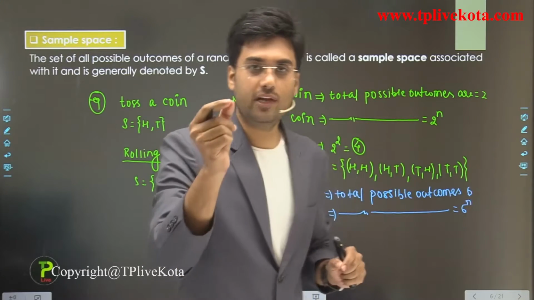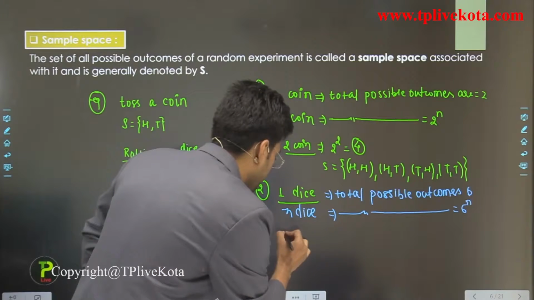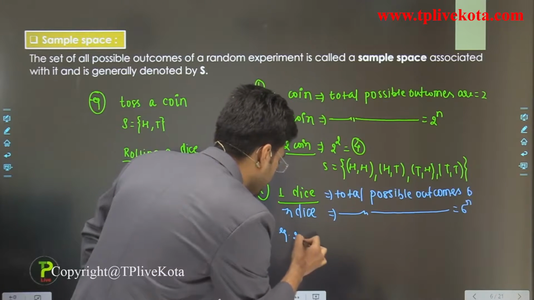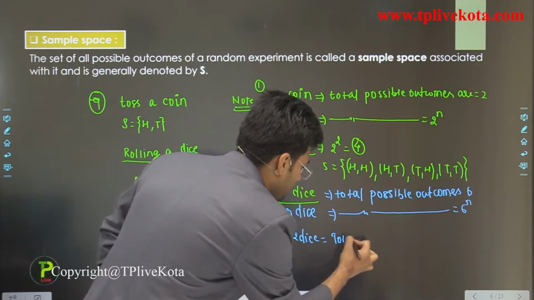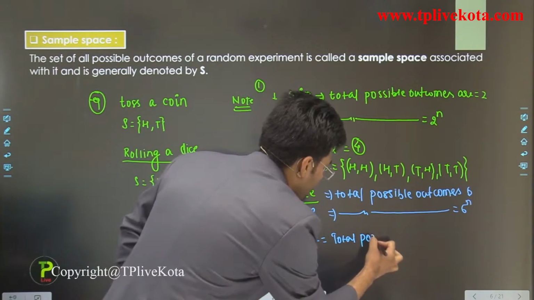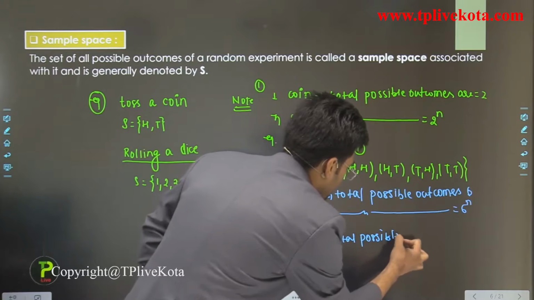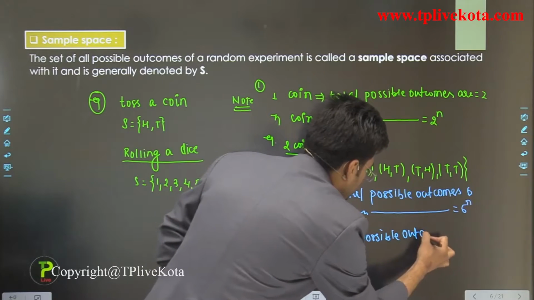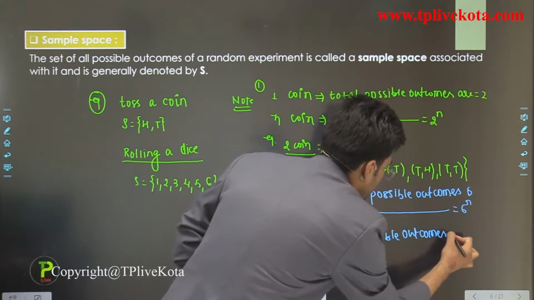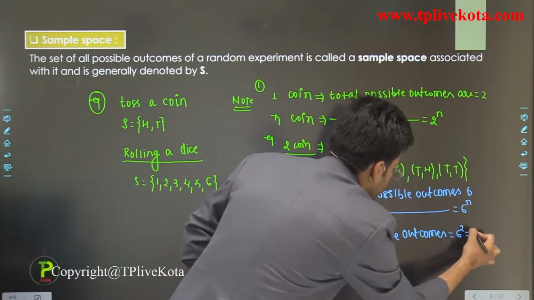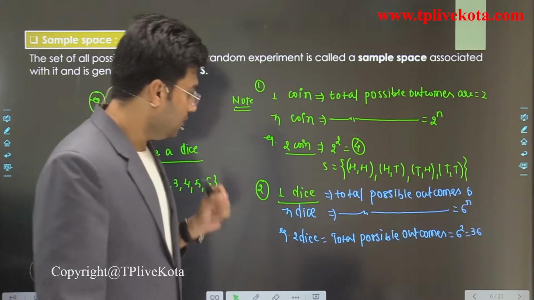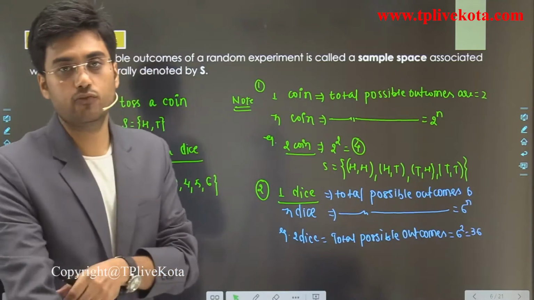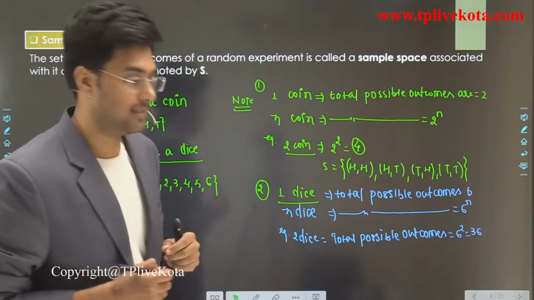Clear? For example, if we have 2 dice, then total possible outcomes is equal to 6 power 2, that is 36. Clear? Now let's write the sample space for when we have 2 dice.